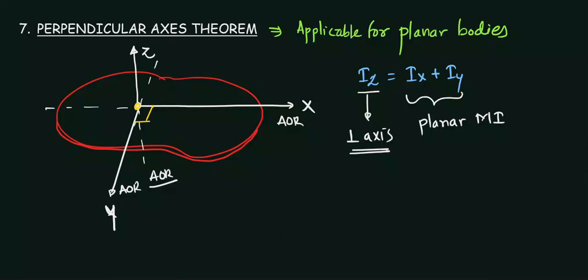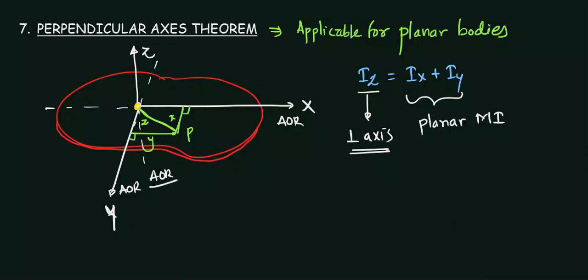So how to derive this? Let's consider a point P on this body. From the y-axis the perpendicular distance is, let's say, x, and from the x-axis the perpendicular distance is, let's say, y. These are perpendicular distances. And from the z-axis the perpendicular distance will be this shortest distance, isn't it? Because this is vertical, so this is z.